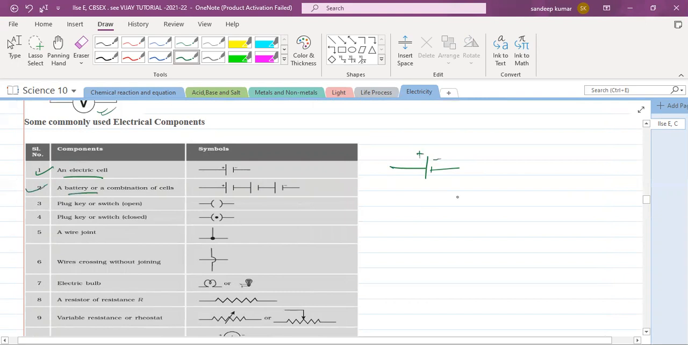A battery is nothing but a group of cells. Suppose if you join 2 cells, it becomes a battery, 2 cells or more than 2 cells. Plus minus, plus minus, plus minus. This becomes what? A battery. A group of cells is called a battery. Next, a plug key or a switch. An open switch is like this, or like this also.